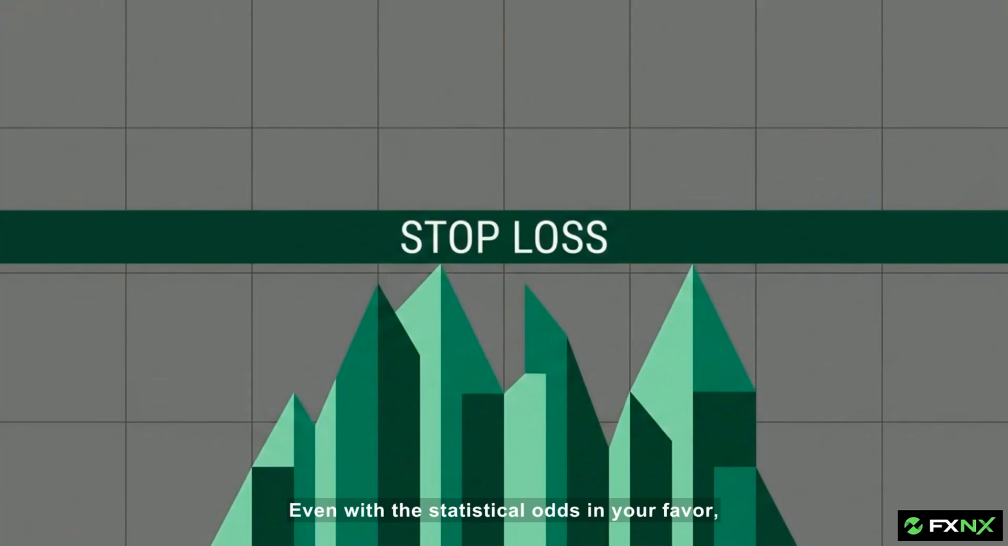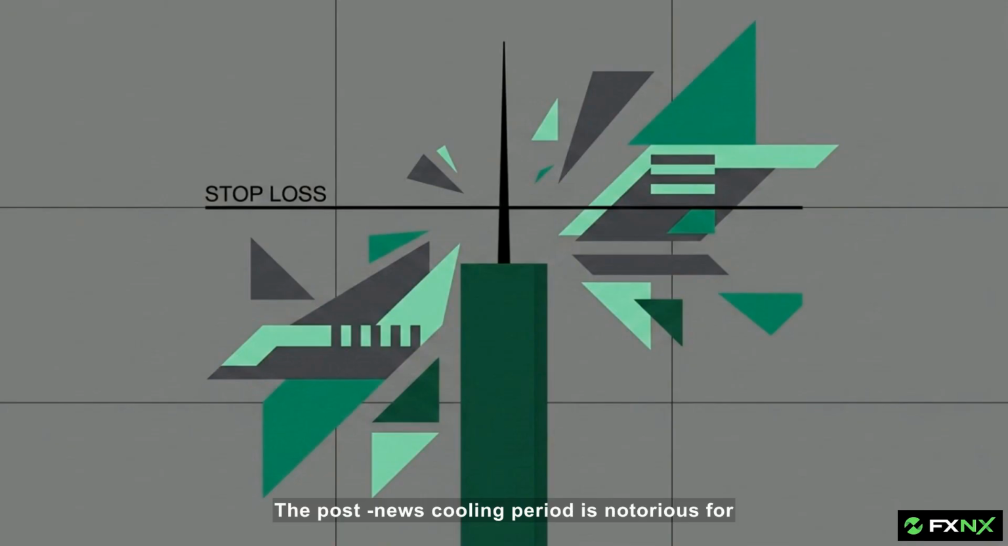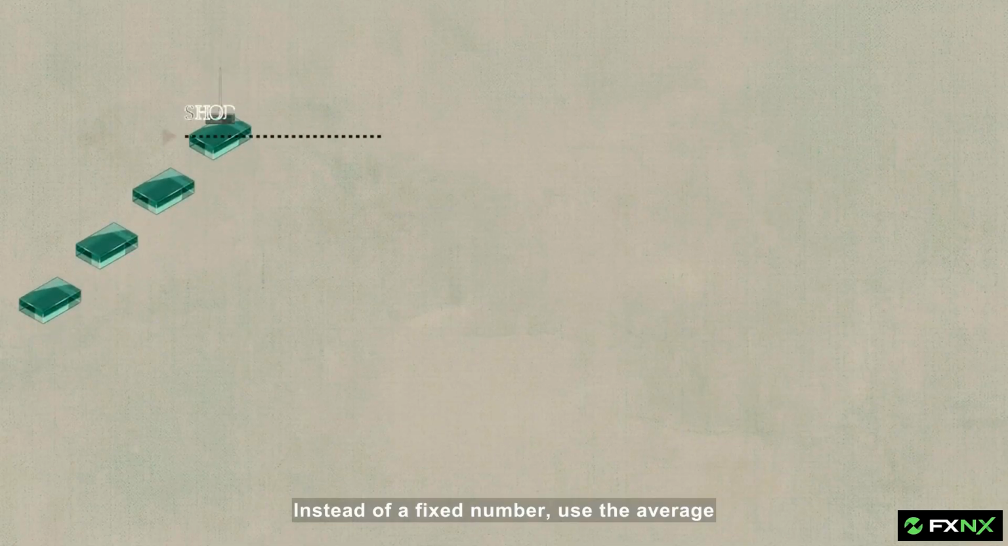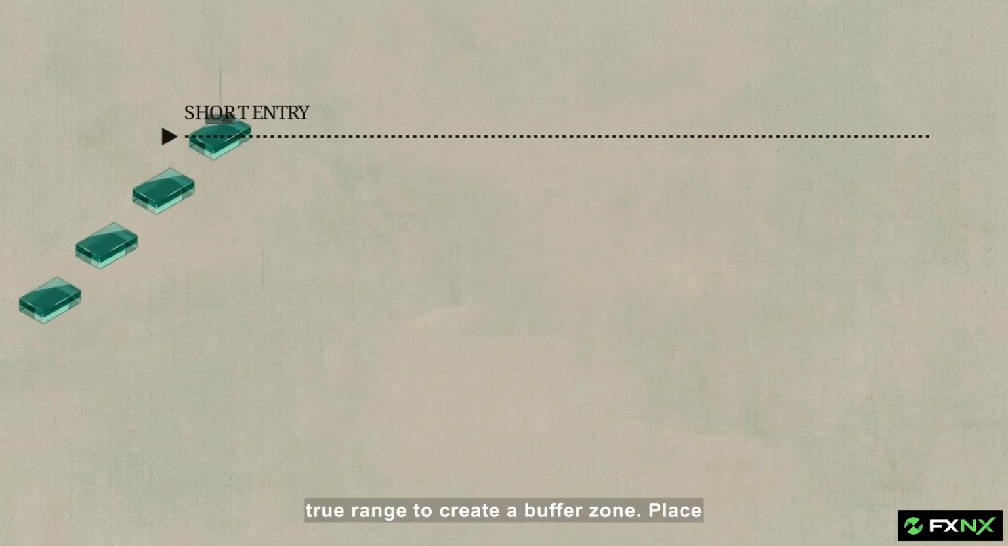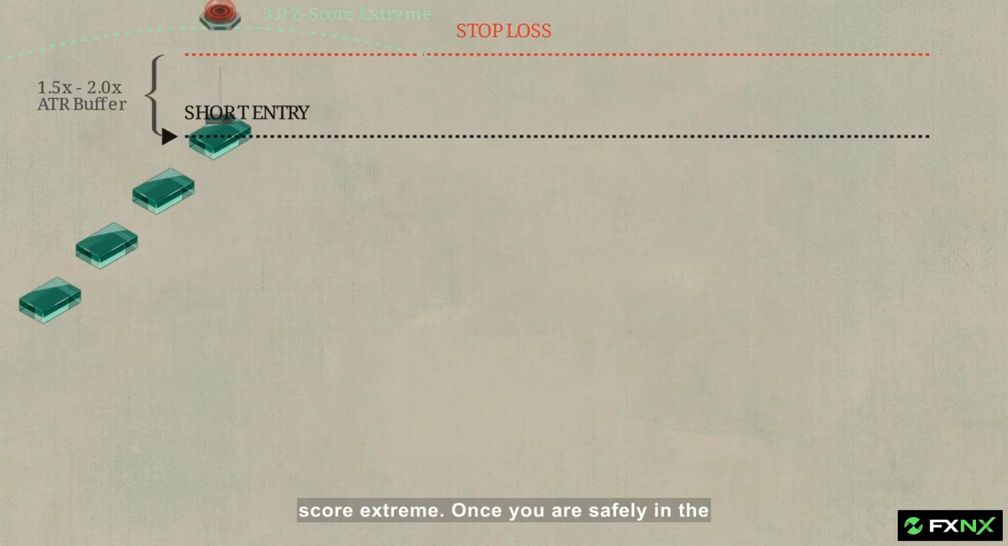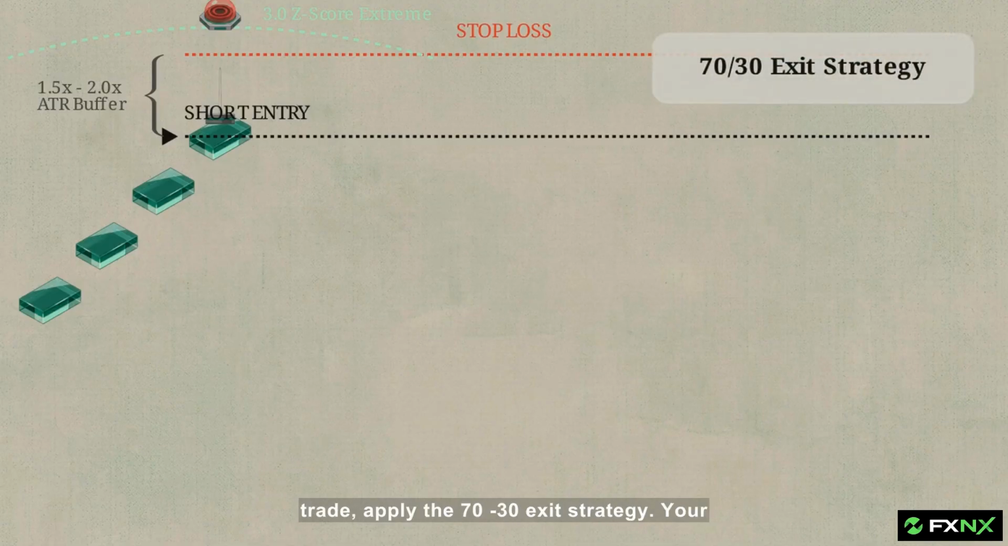Even with the statistical odds in your favor, a standard tight stop loss will ruin you here. The post-news cooling period is notorious for secondary volatility spikes that easily wipe out tight stops. This graphic shows how to properly protect your position using dynamic risk. Instead of a fixed number, use the average true range to create a buffer zone. Place your stop loss 1.5 to 2 times the ATR above your entry, keeping it safely outside the 3.0 z-score extreme.